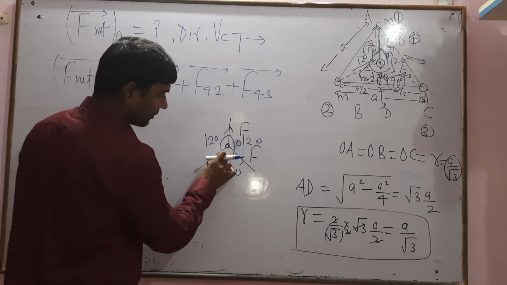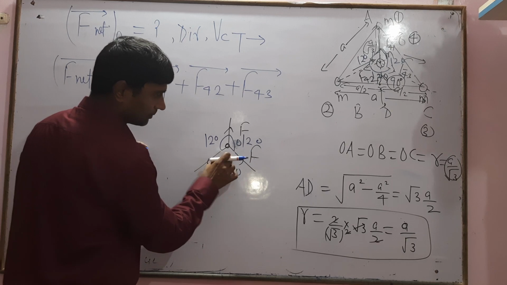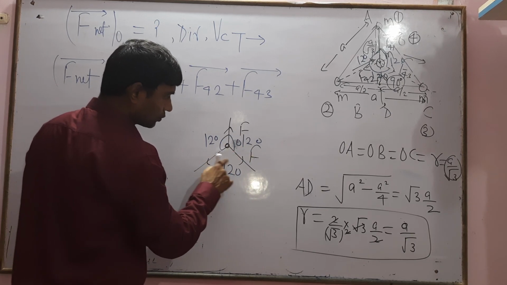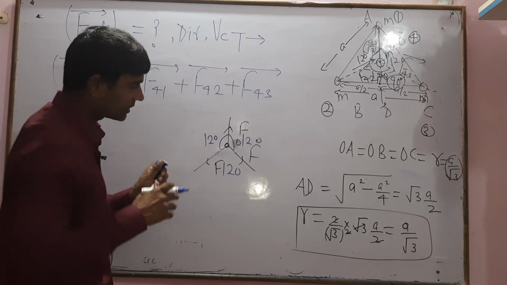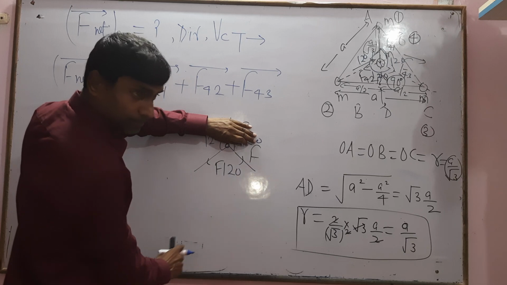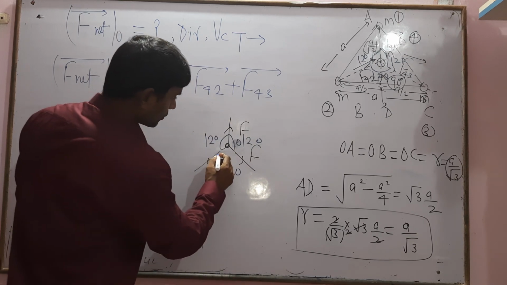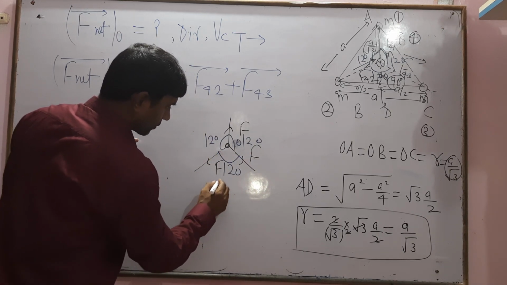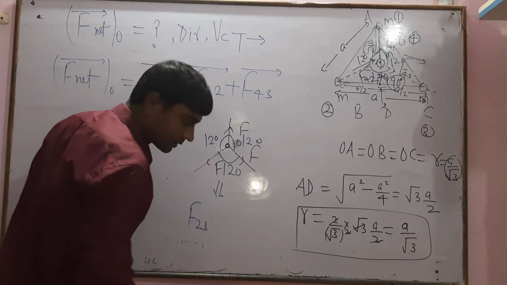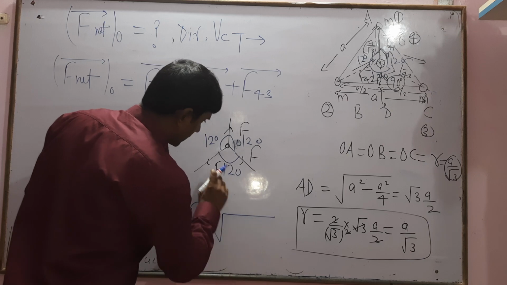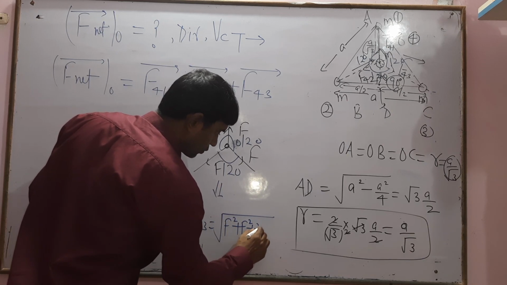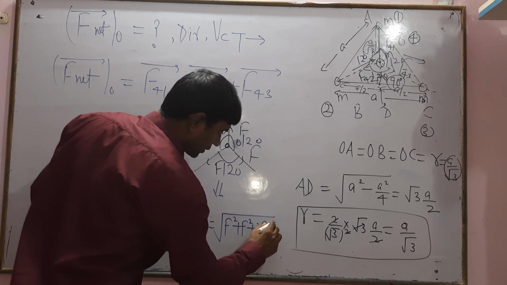If we want to find the resultant, we only concentrate on two forces, F2 and F3. The resultant of these forces equals the square root of F squared plus F squared plus 2F into F into cos 120.